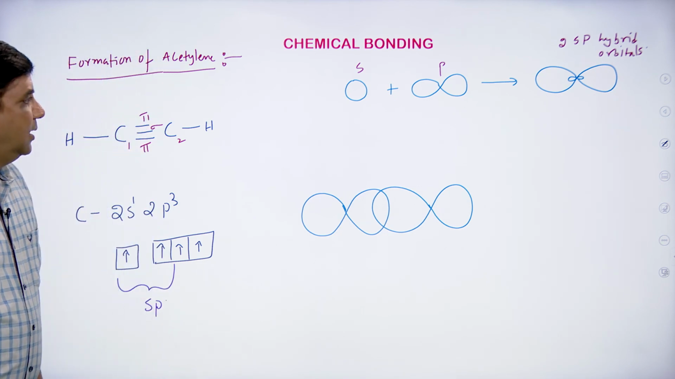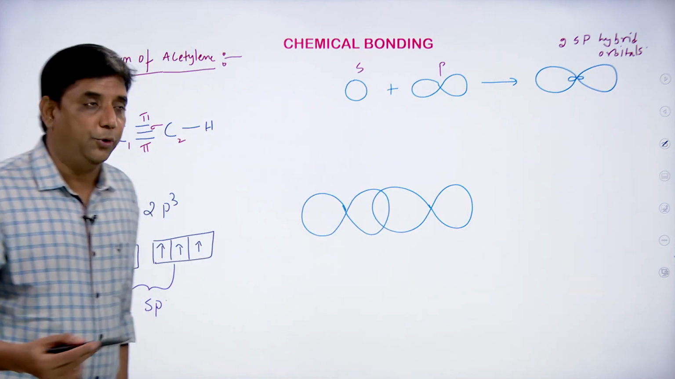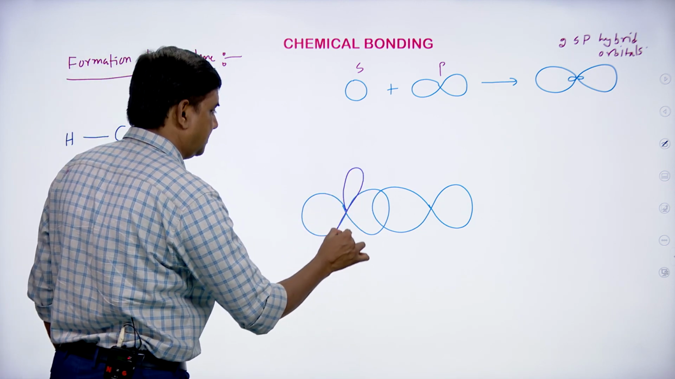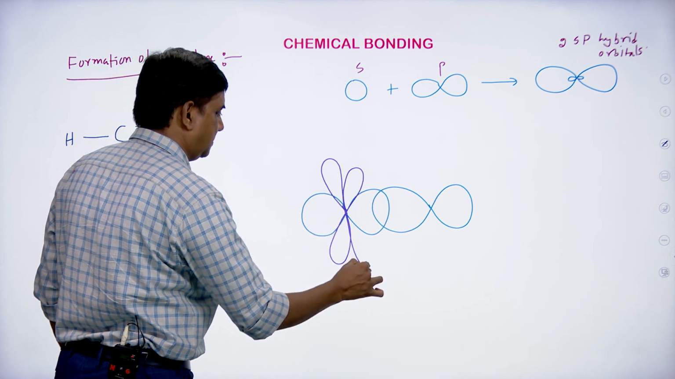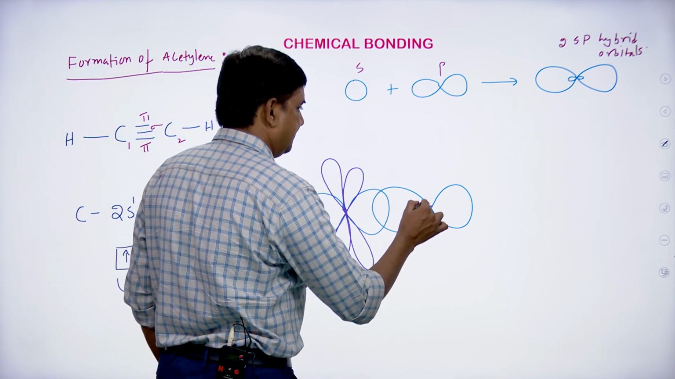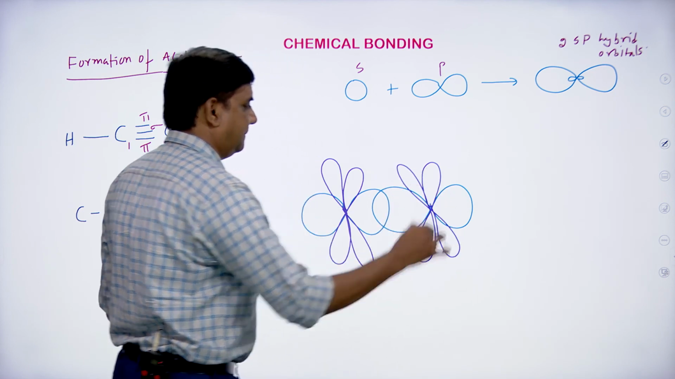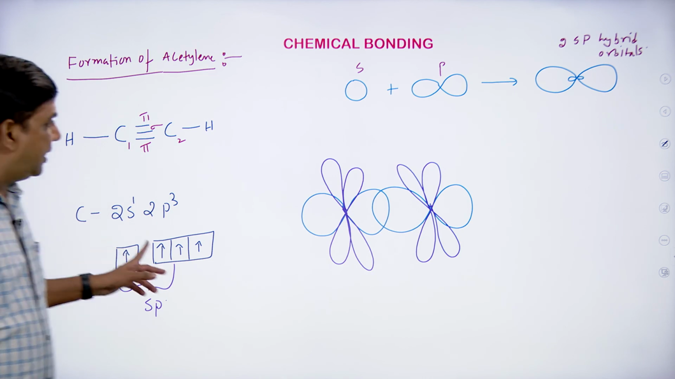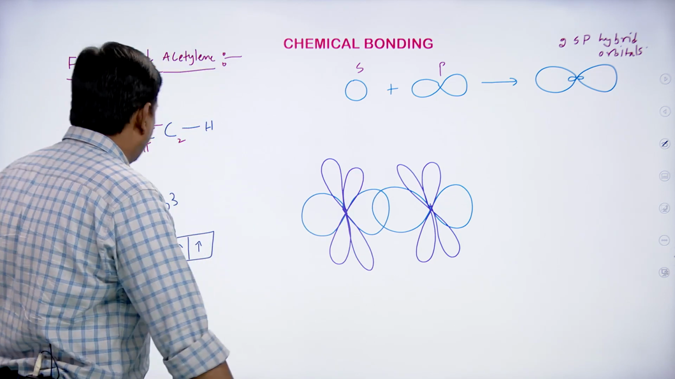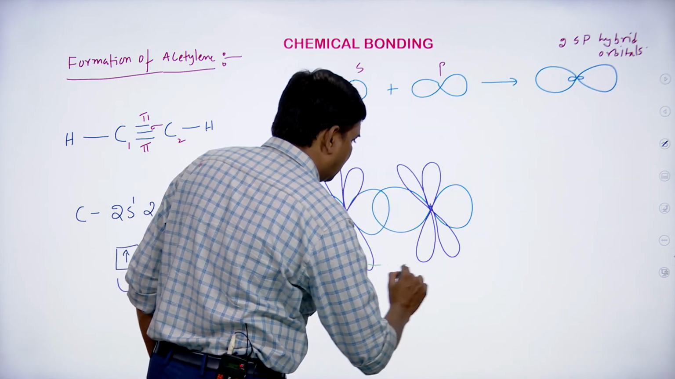Like this, and every carbon contains the two pure p orbitals, like this. So every carbon contains the two pure p orbitals which lie perpendicular to the internuclear axis, and here pi bond takes place. They will undergo sidewise overlapping like this.